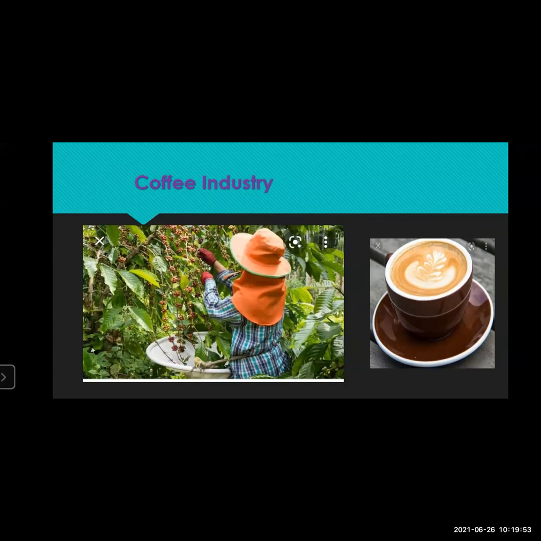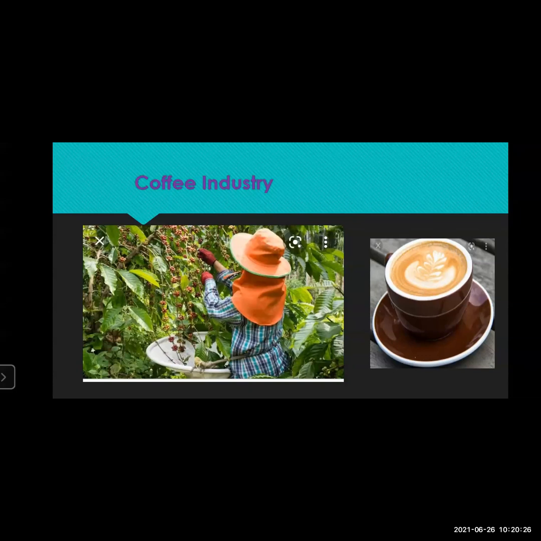Coffee production is dominated in the hill tracts of South Indian states, with Karnataka leading. Now, where is this coffee production taken up? It is dominated in the hill tracts of South Indian states with Karnataka. The country accounts for 3.14 percent of global coffee production.